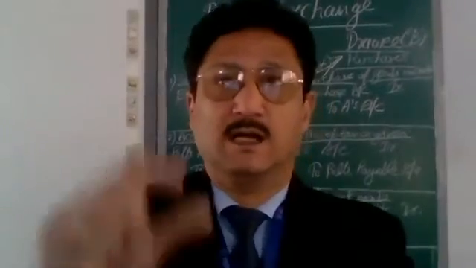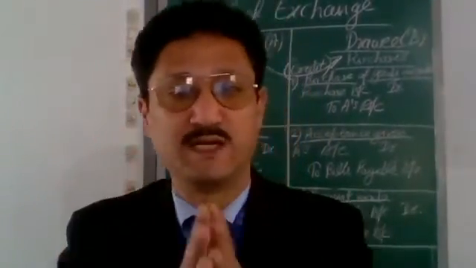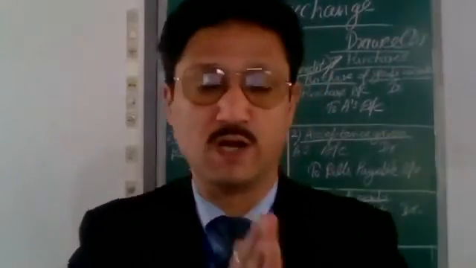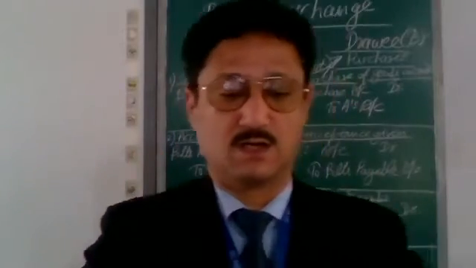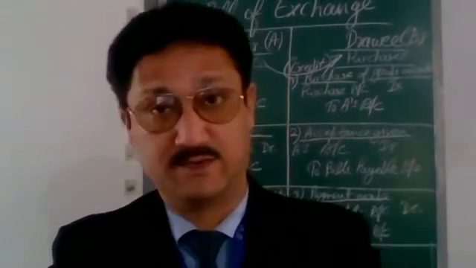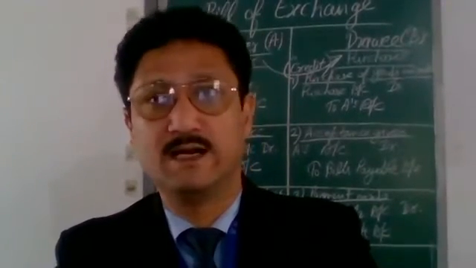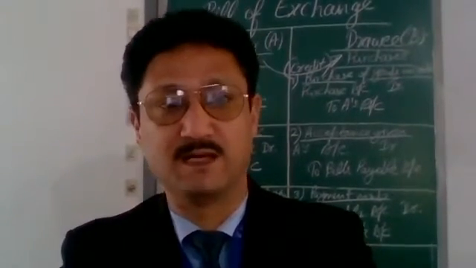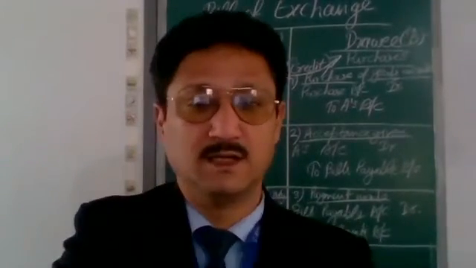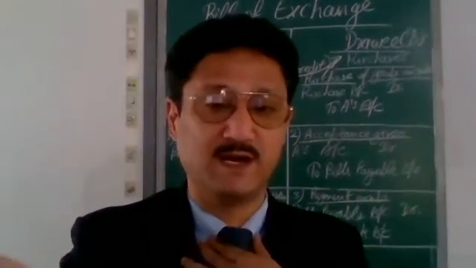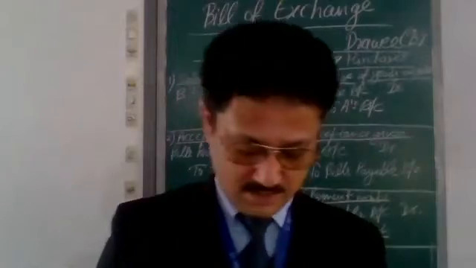But if the maturity date falls on a known holiday, known holidays are Gandhi Jayanti, 15th of August, suppose, or 26th of January. Known holidays are Sundays. Right? When it is already known that on a particular day everything will remain closed, it is a gazetted holiday or a holiday announced by the government, then the maturity date will be 1 day earlier, right? Maturity date will be 1 day earlier, like